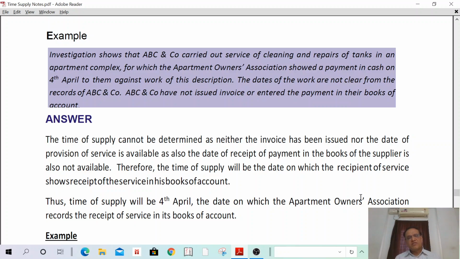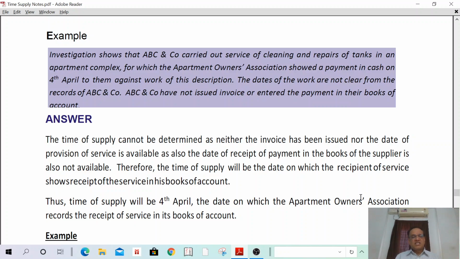So what is the time of supply? Because he has not issued an invoice, the date of invoice we don't know. When the work is complete, that is also not known, so the due date of invoice is also not known. Then the third one, date of payment entered in the supplier's bank account or in the supplier's books. That is also unknown. We know only one thing, that is, the payment made by Apartment Owners Association on 4th April against the work done.